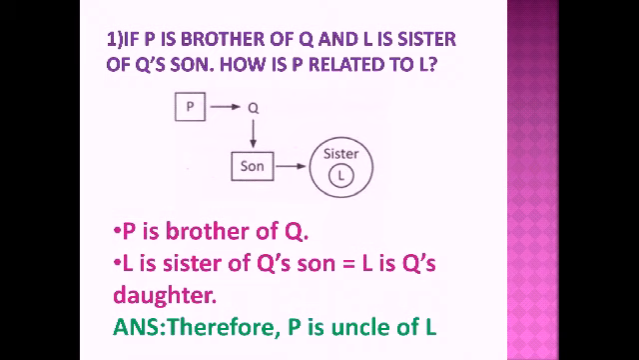How is P related to L? P is uncle of L. That is the answer. Look here, same explanation is given. P is brother of Q. L is sister of Q's son, which means L is Q's daughter. Sister of one son means that girl is Q's daughter only. So what is the relation between Q's daughter and Q's brother? Q's brother will be uncle of Q's daughter. Clear? So our answer is therefore P is uncle of L.